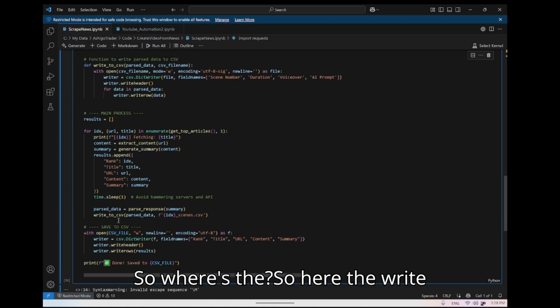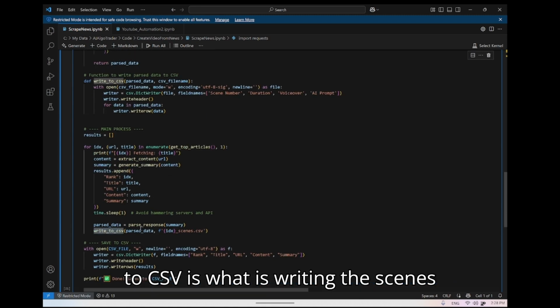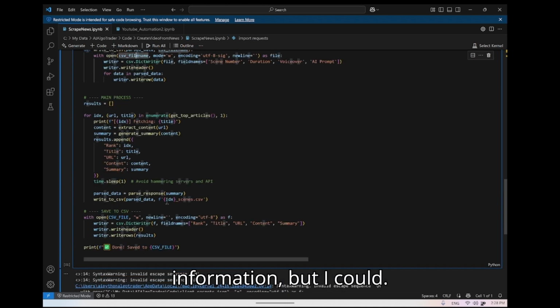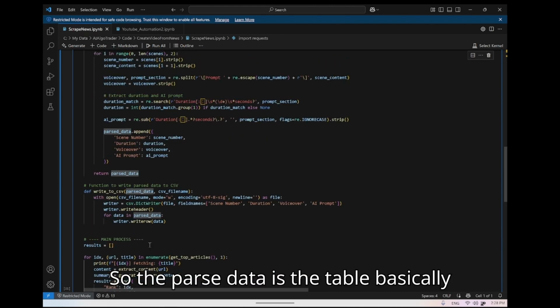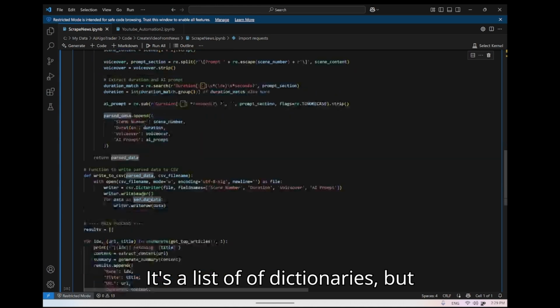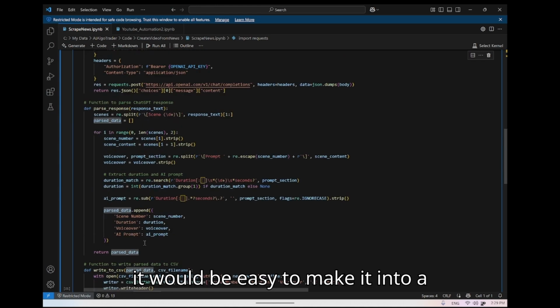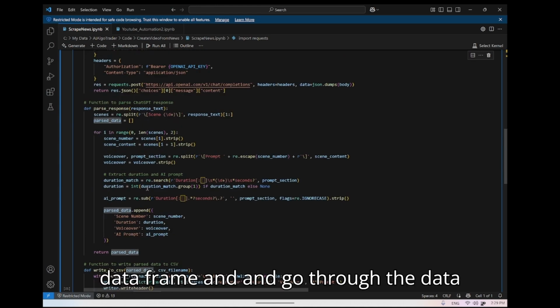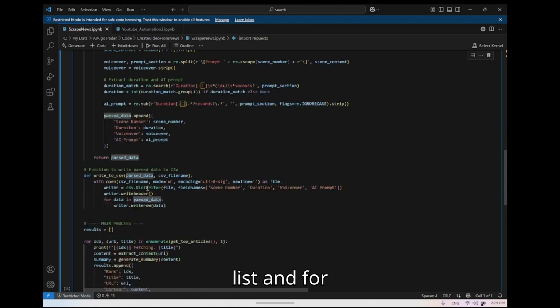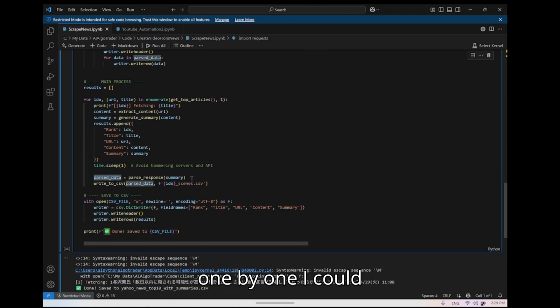The write to CSV is what is writing the scenes information, but the parse data is the table basically, I guess a list of dictionaries. It would be easy to make it into a data frame and go through it, but I could actually just go through the list one by one.